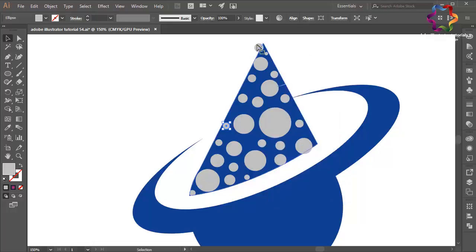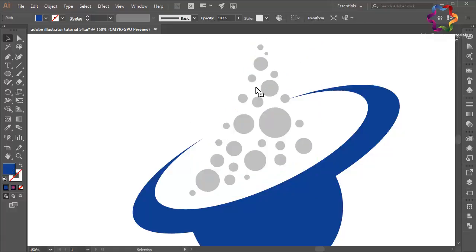Maybe I need to edit this circle to change the size a little bit smaller like this, and select this object, delete this object like that.